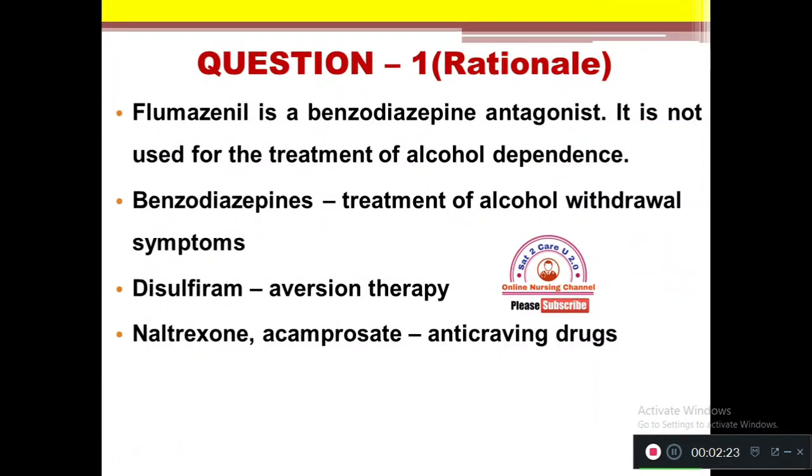Flumazenil is a benzodiazepine antagonist. It is not used for the treatment of alcohol dependence. The benzodiazepines are used for treating the withdrawal symptoms of alcohol, whereas disulfiram is used in aversion therapy. Naltrexone and acamprosate are anti-craving drugs. So the right answer is flumazenil.